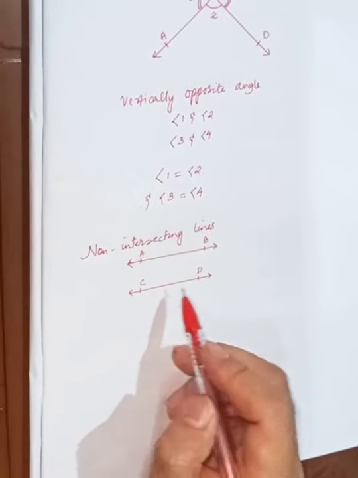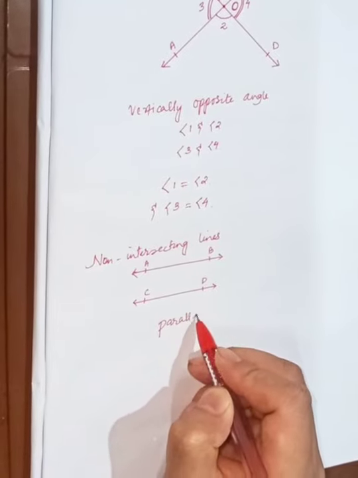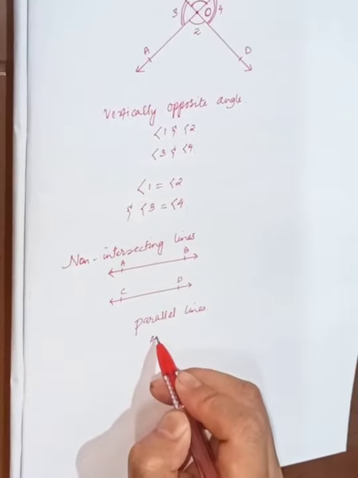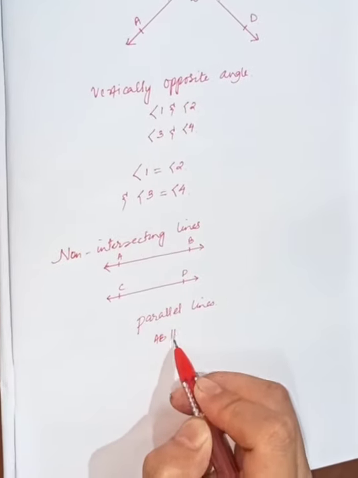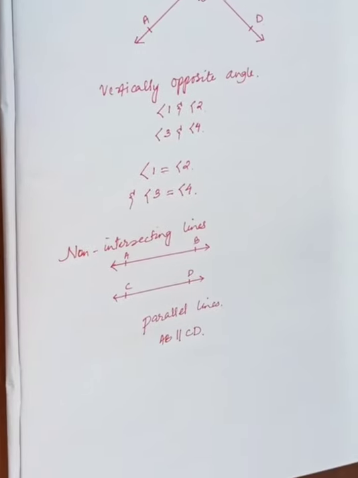So this line AB and this line CD form parallel lines. That is, using symbol, it will be AB parallel CD.